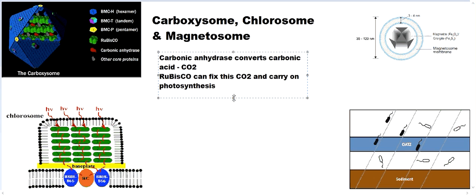Okay, to revise it again, the protoplasm enters along with the carbonic acid, and this carbonic acid is acted on by carbonic anhydrase and converted into CO2. Since the carboxysome is bounded by an outer covering, oxygen cannot enter, only CO2 is present inside, and this CO2 is fixed by Rubisco and photosynthesis is carried on. So that is the function of the carboxysome, which is present in most photosynthesizing bacteria.